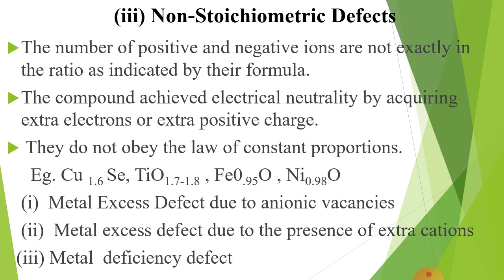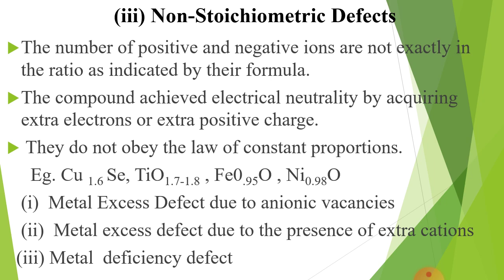Some common examples are given to you: copper 1.6, selenium 1, TiO where O is 1.7 to 1.8, Fe 0.95 O. It should be 1:1, but here the iron is 0.95.